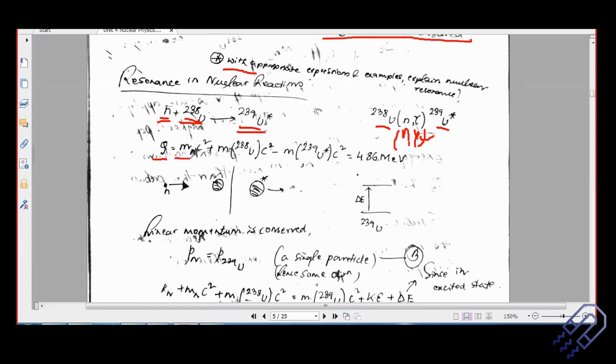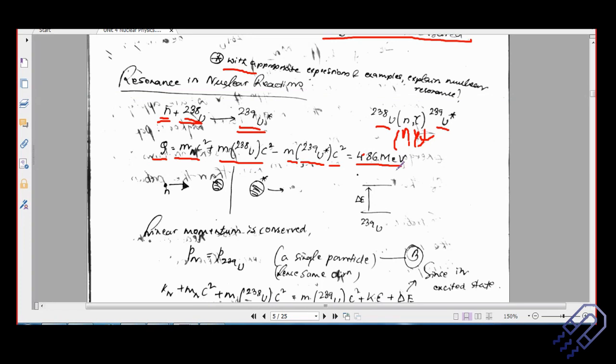So the Q value here is m_n c squared plus m of uranium-238 c squared, the mass of this, minus the mass of uranium-239 times c squared. When we studied binding energy, we saw how to find the mass, how to get it in AMU, how to convert it into MeV and so on. If you do this calculation on your own, you can get the answer, which is 4.86 MeV. This is the energy difference that we get here, and this is the Q value.